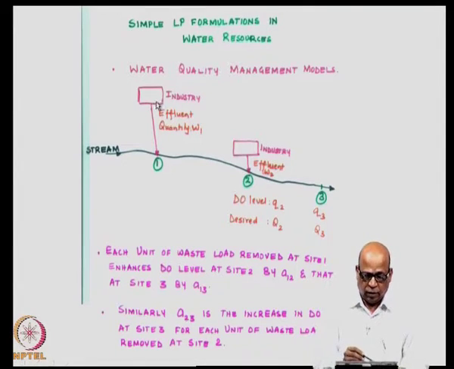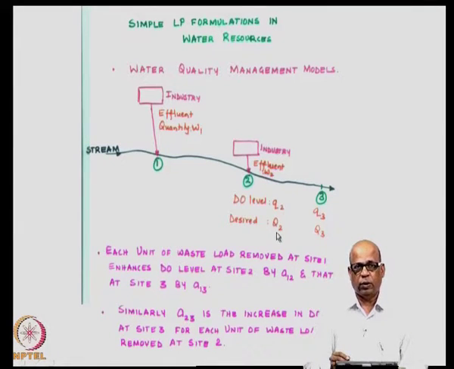By providing appropriate treatment at industry number 1 and at industry number 2, we would like to maintain the dissolved oxygen level at a desired level of capital Q2 at location number 2 and capital Q3 at location number 3.